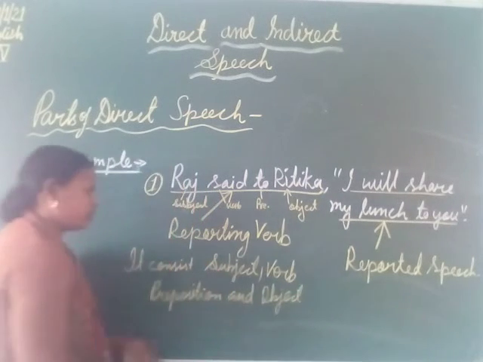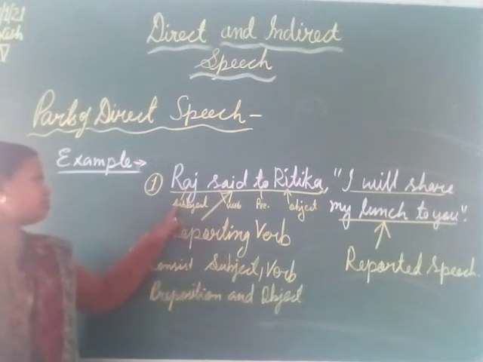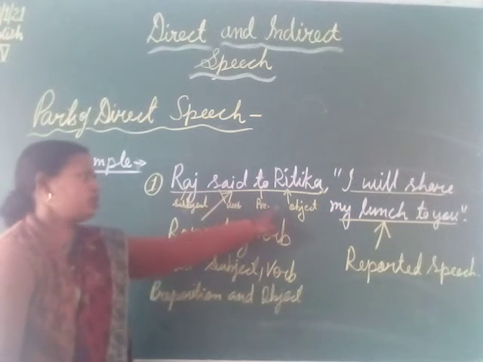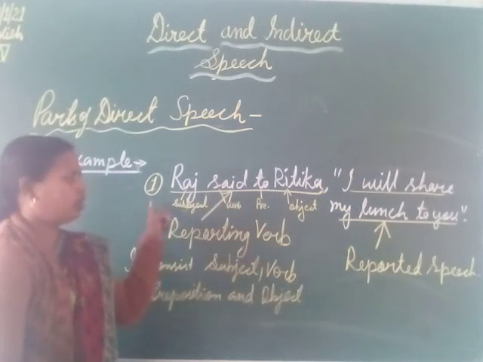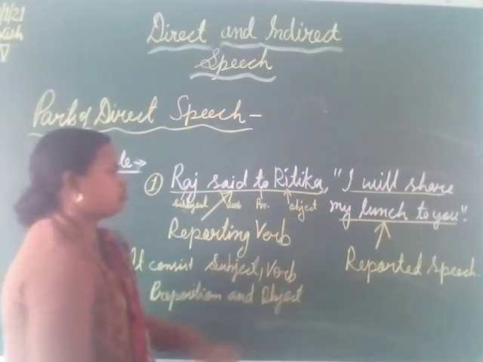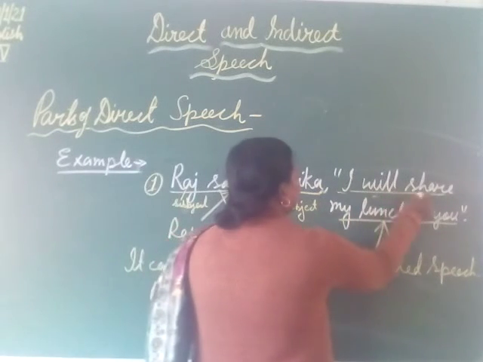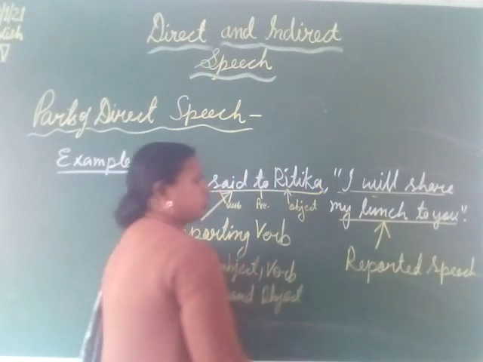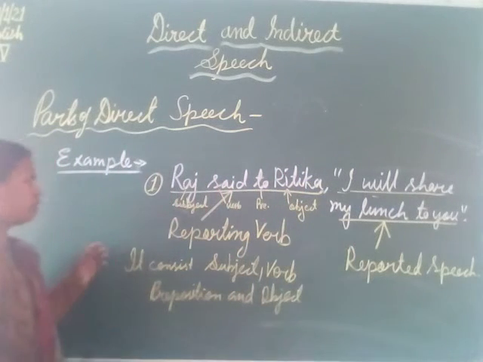There are four main things: subject, verb, preposition, and then object. And in the reported speech, there is also subject, verb, object, and other verbs. But the necessary thing is the reporting word.